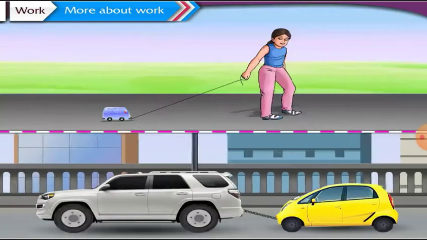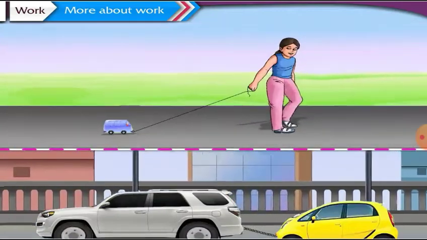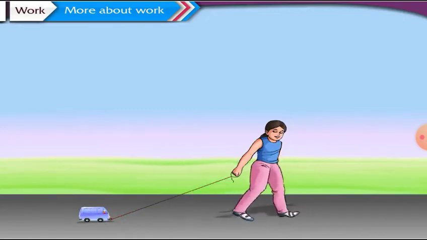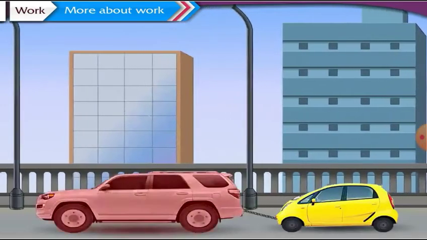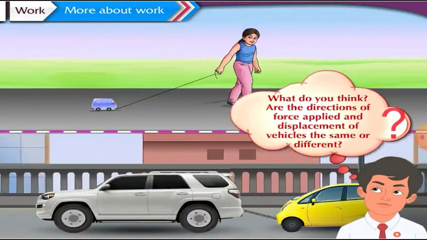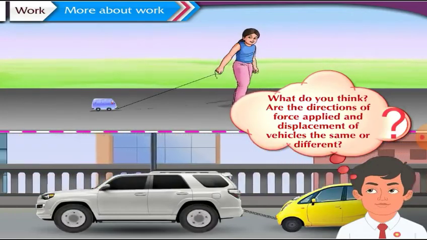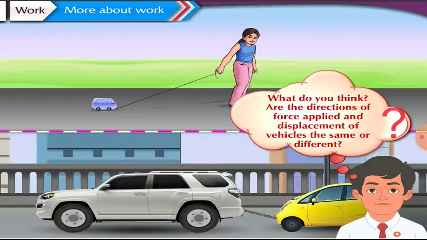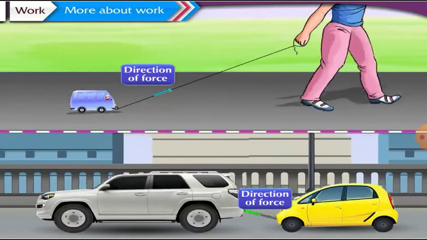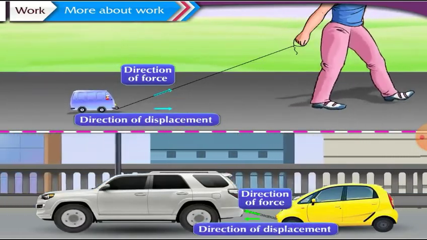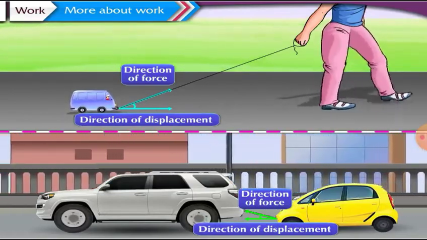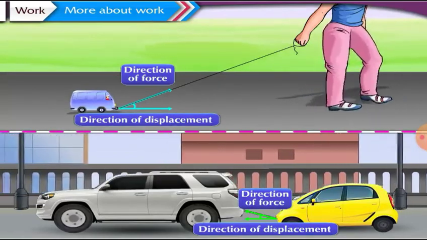Two events are taking place over here. In the first event, Meera is pulling a toy car with the help of a string. In the second event, a large vehicle is towing a small car. What do you think? Are the directions of force applied and displacement of vehicles the same or different? Absolutely right. In both the cases, the directions of force and displacement are different. The direction of force makes an angle with the direction of displacement. Let us see how to calculate work done in such cases.